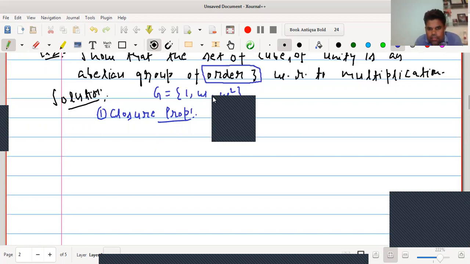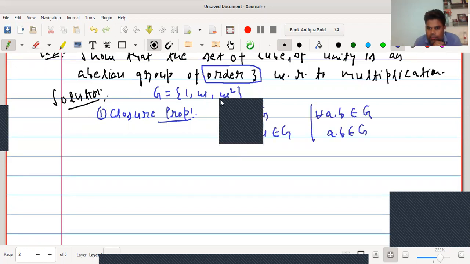If we take omega square and omega, then omega square into omega is equals to omega cube, and we know that omega cube equals to 1. This implies closure property is satisfied.